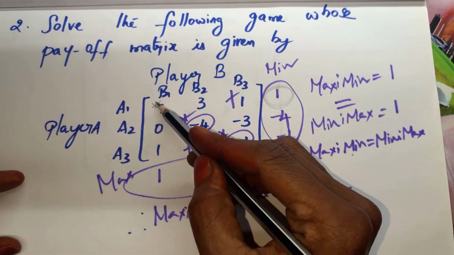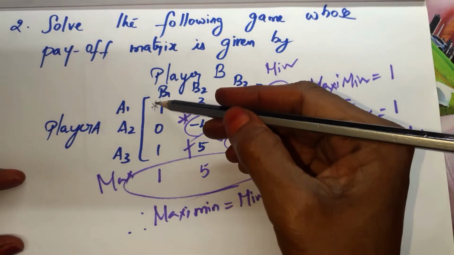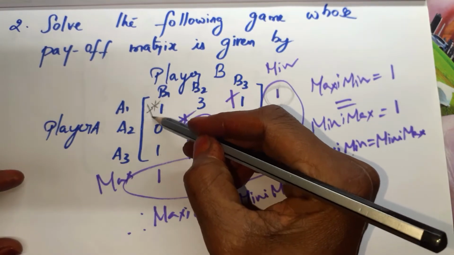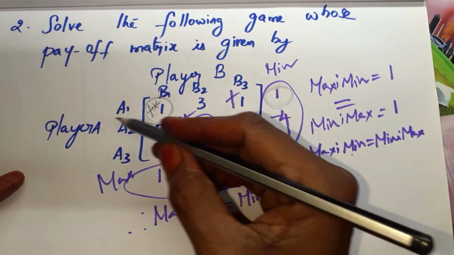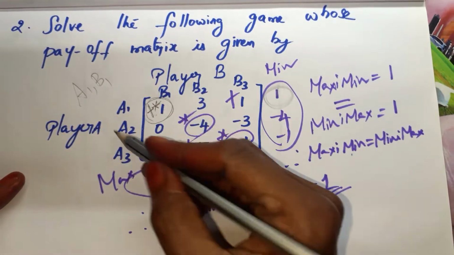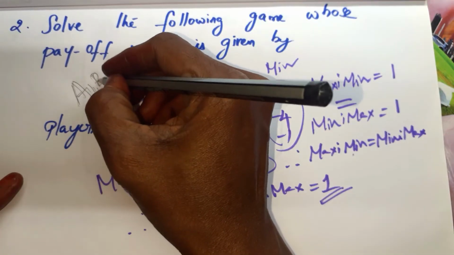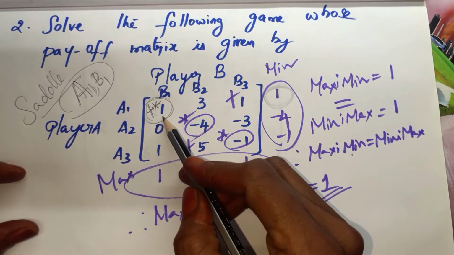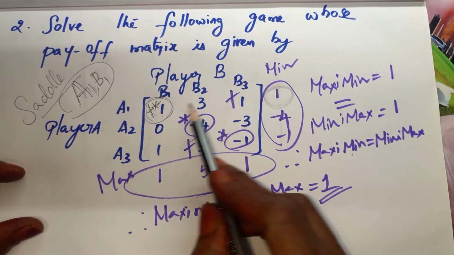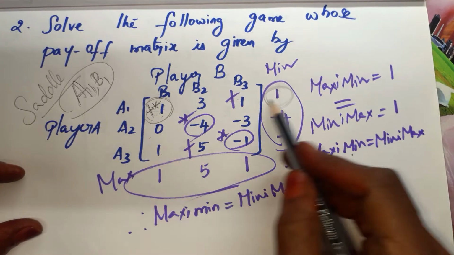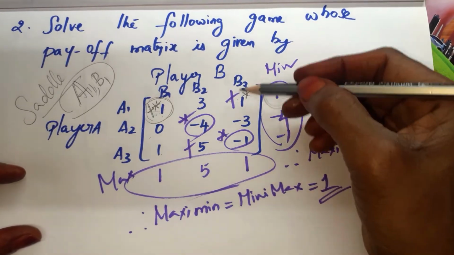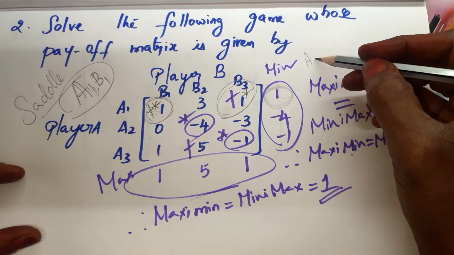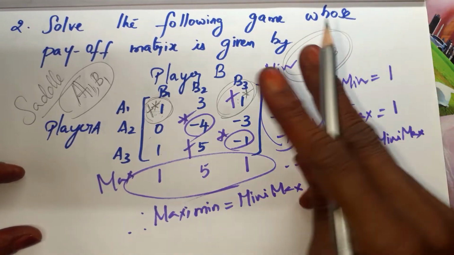Suppose I select this one here in this row. And in this column, we have 2 options. So suppose I take this one. So this is the value of the game and where it lies: A1 comma B1. That is the saddle point. This is option number 1, right? Suppose 2 options we have. So suppose in this row, if I select this one and in this column, this one, both will lie here. So for this, I have a saddle point at A1 comma B3. So we have 2 saddle points.